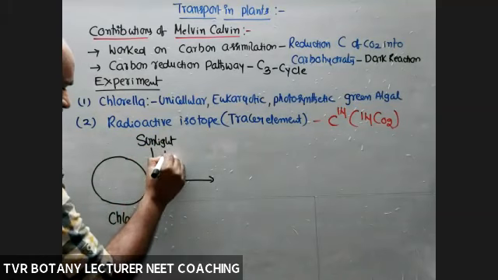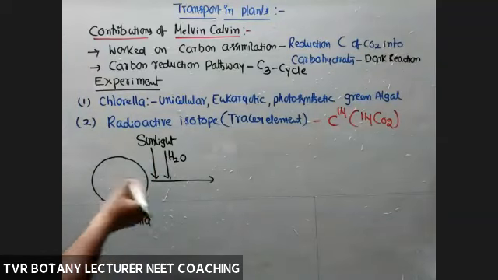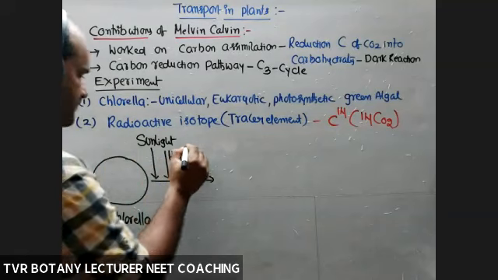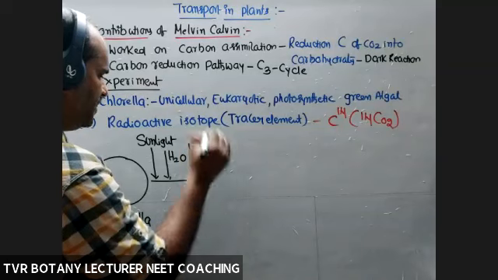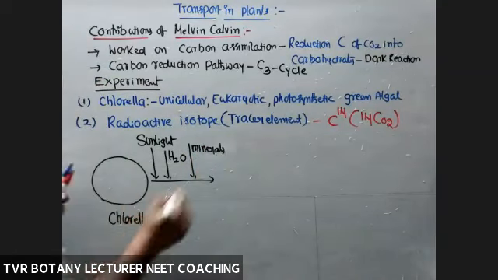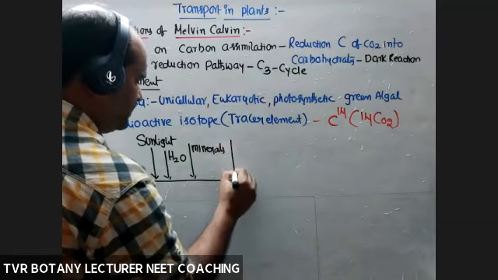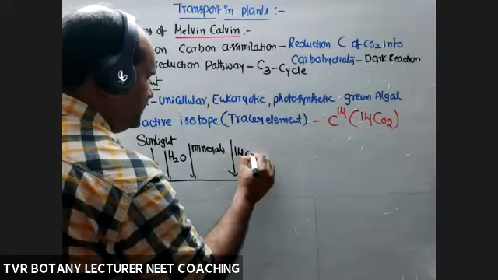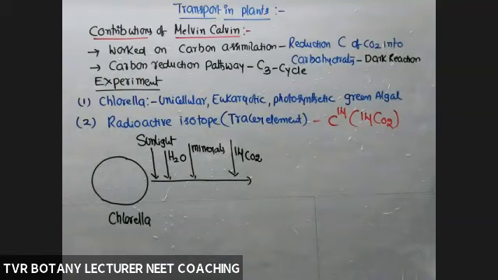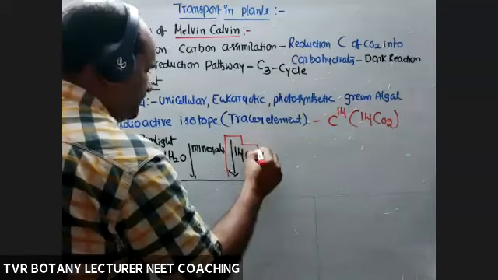Next, H2O, and required minerals also, various types of minerals, plus a very, very important thing, supplied with 14CO2 radioactive isotope and other required components, inorganic or organic. So this one is very, very important.